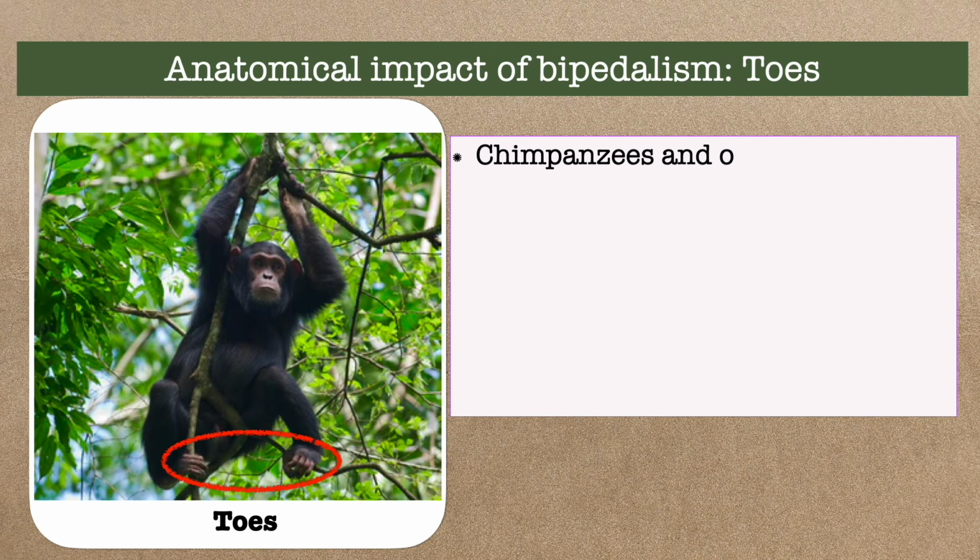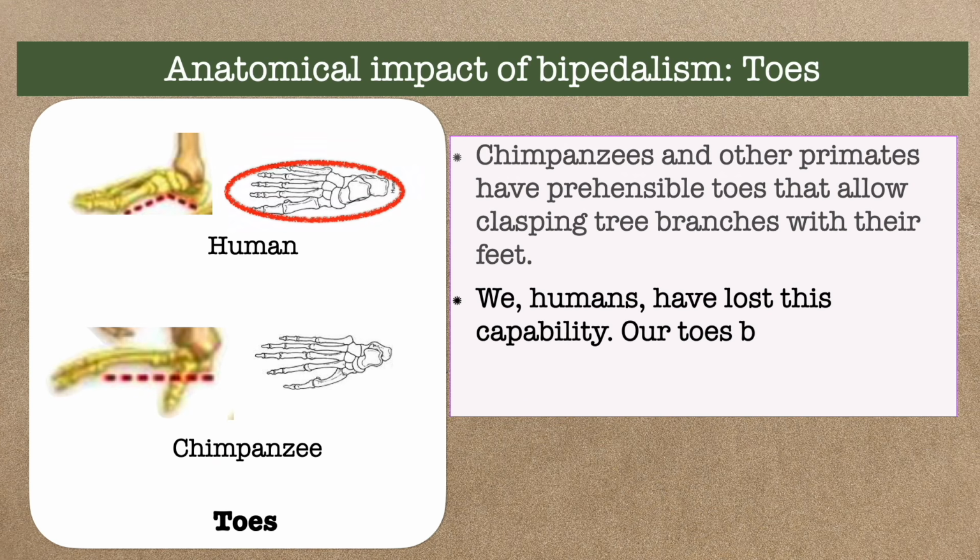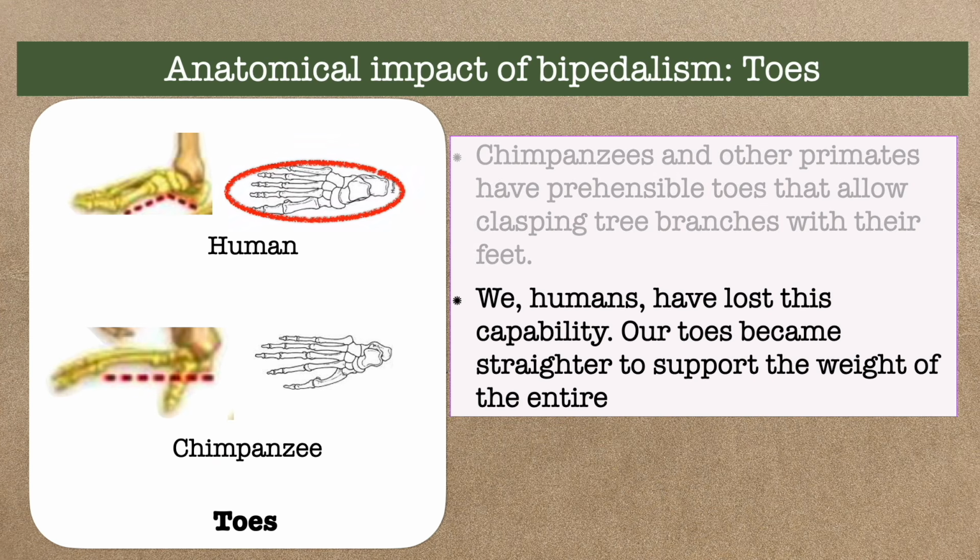Chimpanzees and other primates have prehensile toes that allow clasping tree branches with their feet. We humans have lost this capability. Our toes became straighter to support the weight of the entire body.